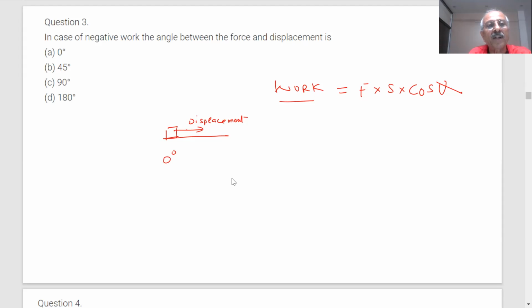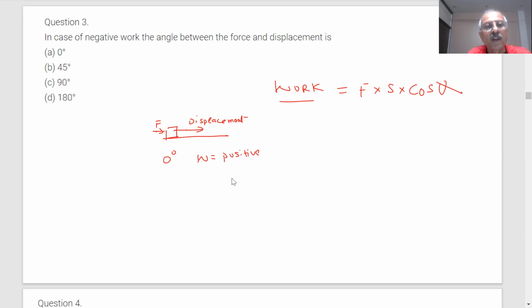In case of negative work, what happens if the angle between force and displacement is 0? When will it be 0? When displacement and force are in the same direction. Then cos 0 will become 1. Then will this work be positive, negative, or 0? Positive work. We understood, even without this angle.